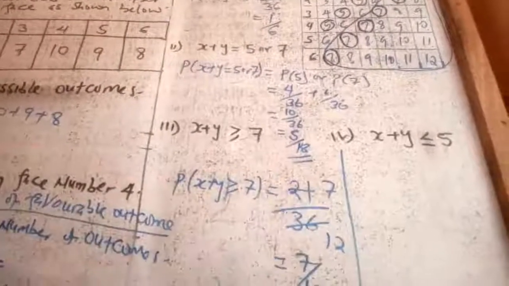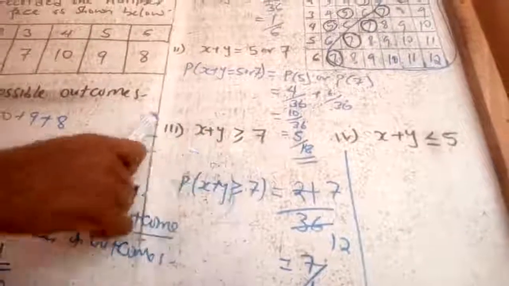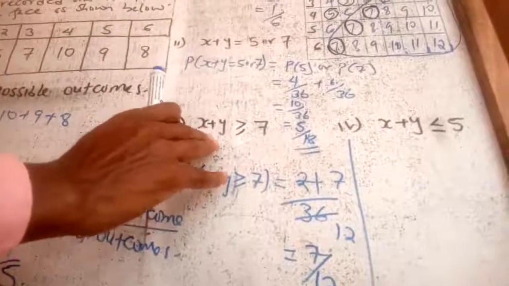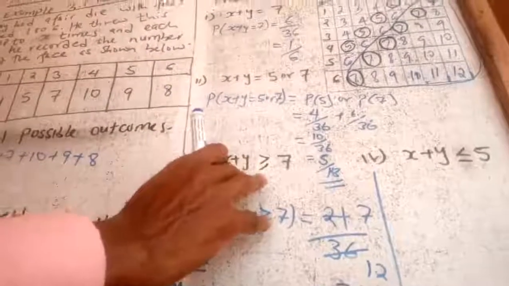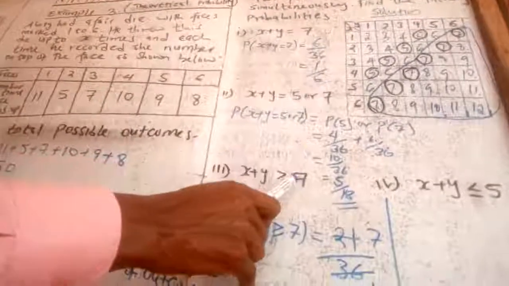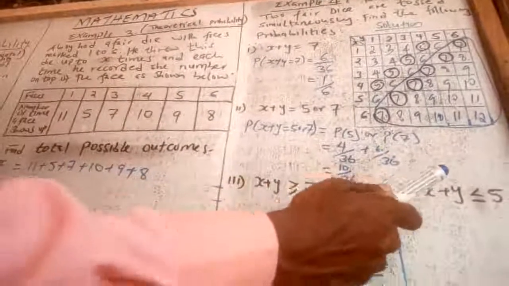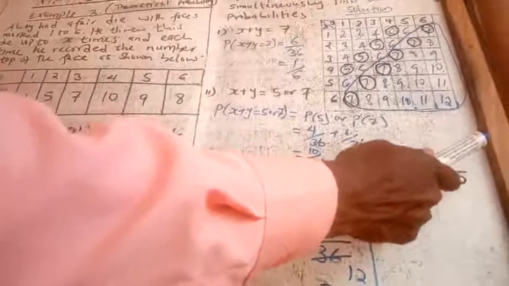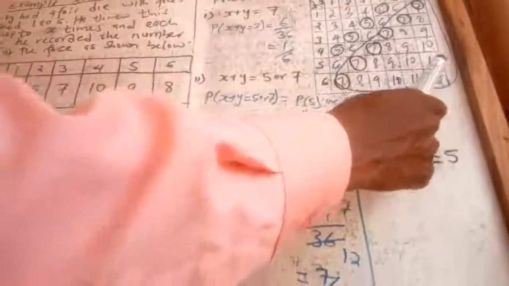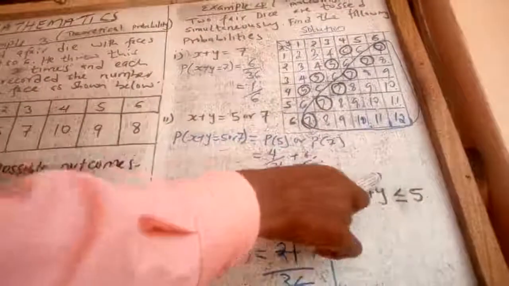What about the last question? As far as this question, Roman 3, is concerned, you may be asked, what is the probability that the sum of x plus y is at least 7? So it can be written this way, or you are asked at least 7. You can also be asked, what is the probability that the sum of x plus y is at most 5? This way means at most 5.